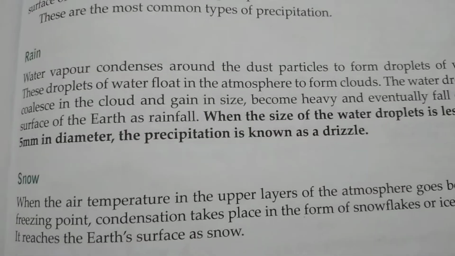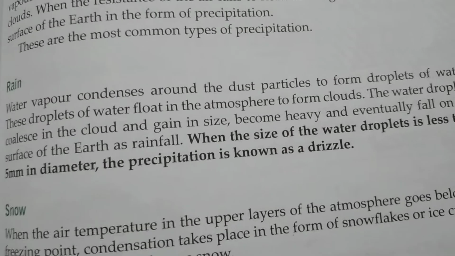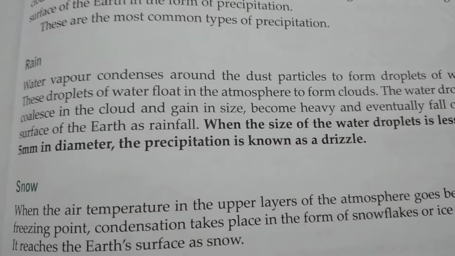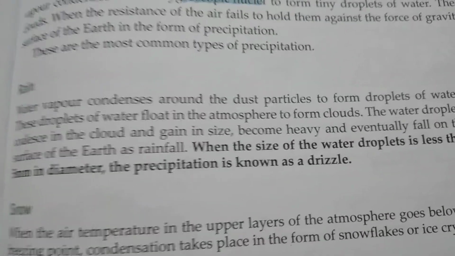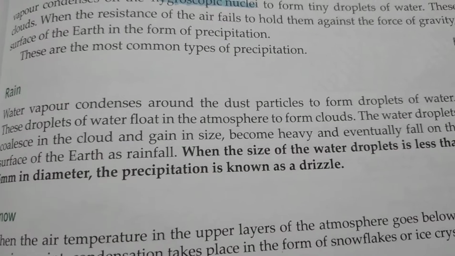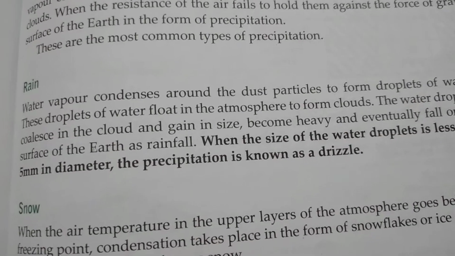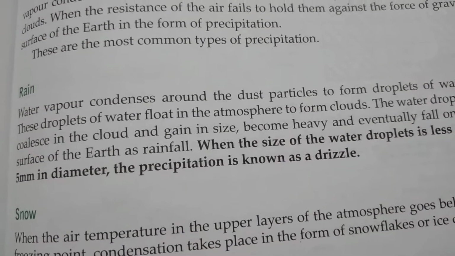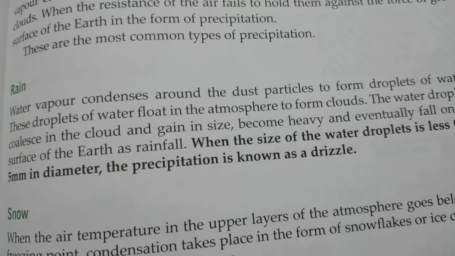Now within precipitation, as I have said, the most common type is rainfall, and we can experience different kinds of rainfall. Sometimes the drops of rainwater are so tiny that we don't need to use an umbrella.